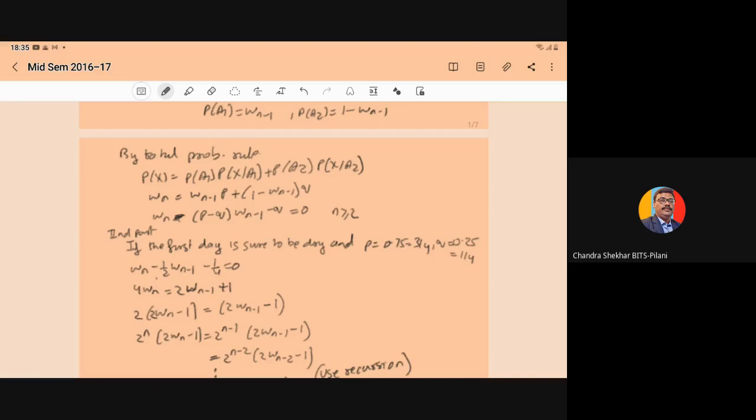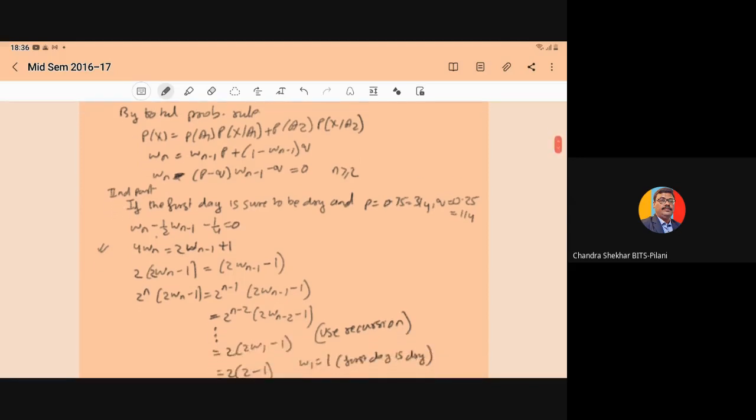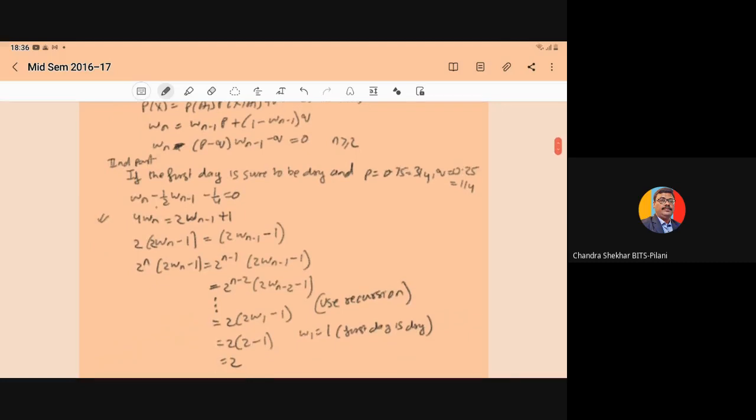So this can be written as 4 w_n is equal to 2 w_{n-1} plus 1 on both sides, or this can also be written as 2 into 2 w_n is equal to 2 into (2 w_{n-1}) plus 1.